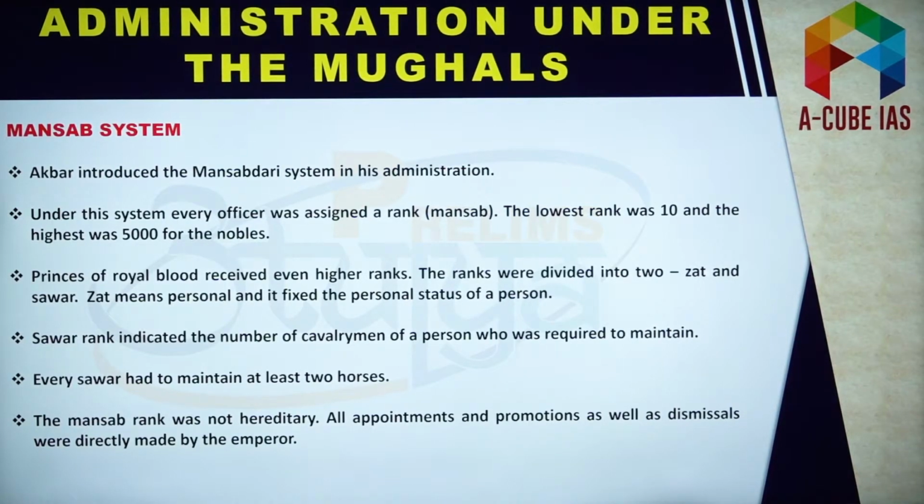Now every Savar had to maintain at least 2 horses. So this is what you can remember. And one more important point, and it might be a statement in the prelims exam, is that Mansab rank was not hereditary. So you need to remember that it wasn't hereditary. And these appointments under the Mansabdari system were made by the emperor himself.